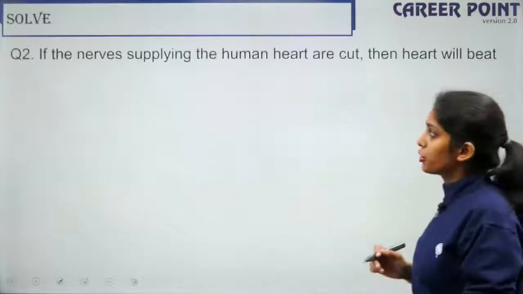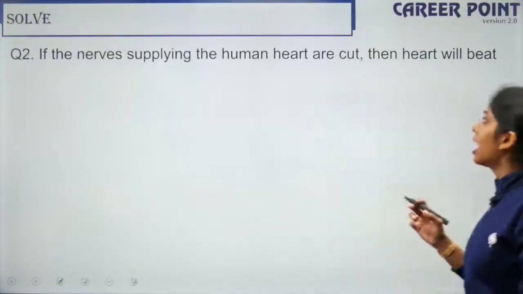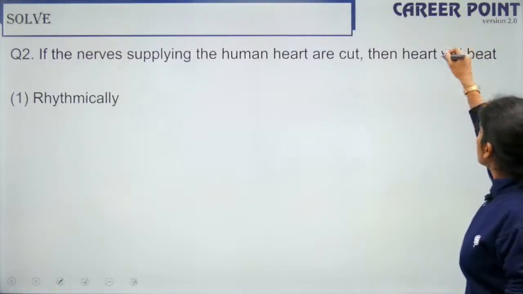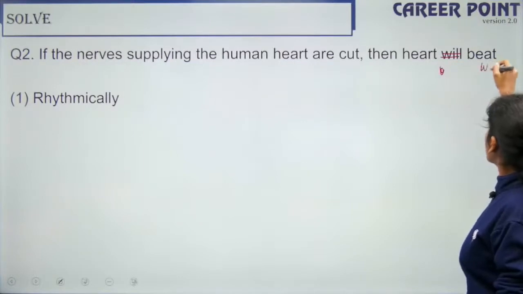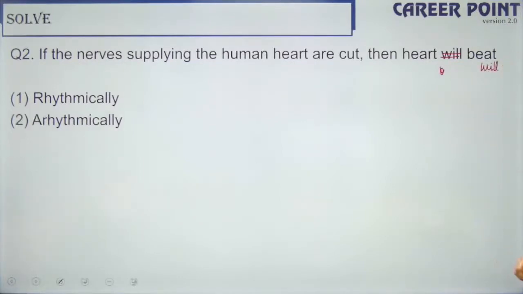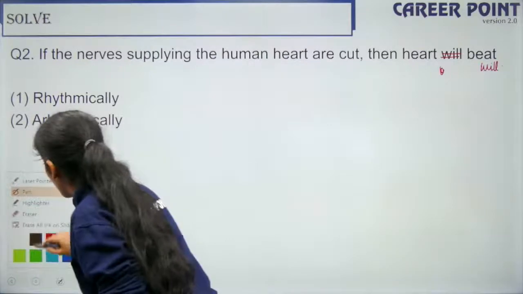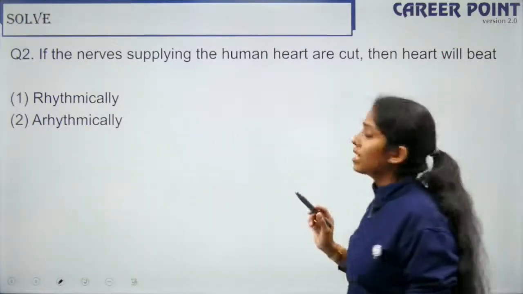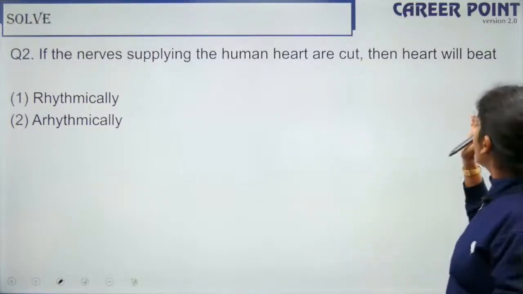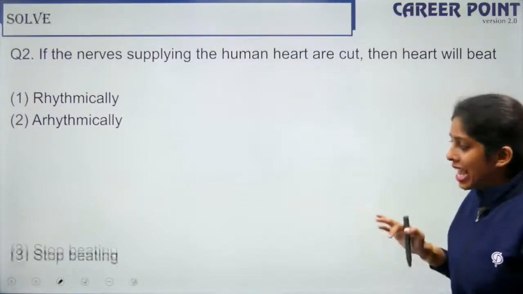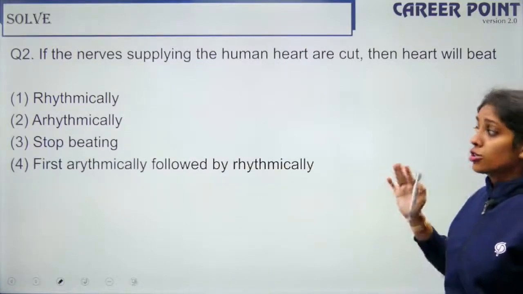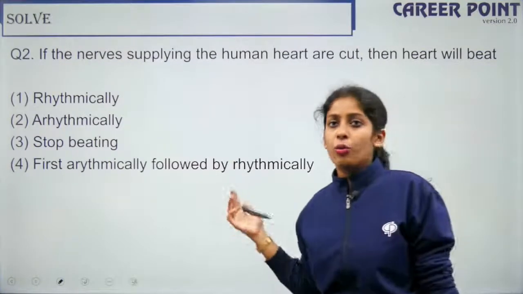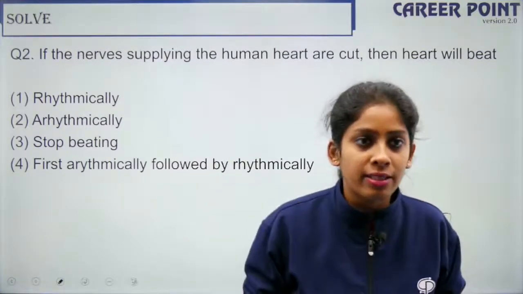So we are done with the first question. Let's move to question number 2. If the nerves supplying the human heart are cut, then the heartbeat will. Okay, I'm sorry, the question was right. I thought it was grammatically wrong. So if the nerves supplying the human heart are cut, then the heart will beat rhythmically, arrhythmically, it will stop beating, or first arrhythmically followed by rhythmically. So what do you think will be the answer?